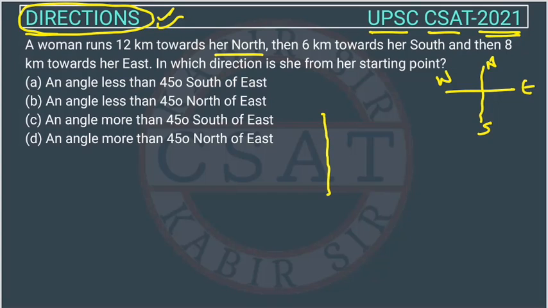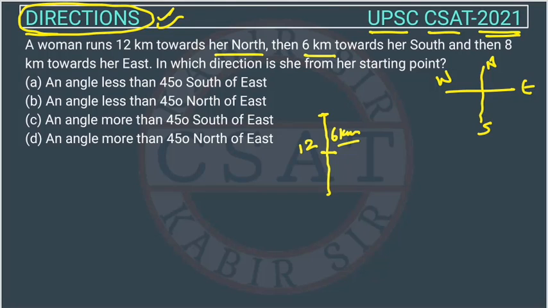Then from here, 6 km again towards her south, which is downward. So this is 6 km towards south.